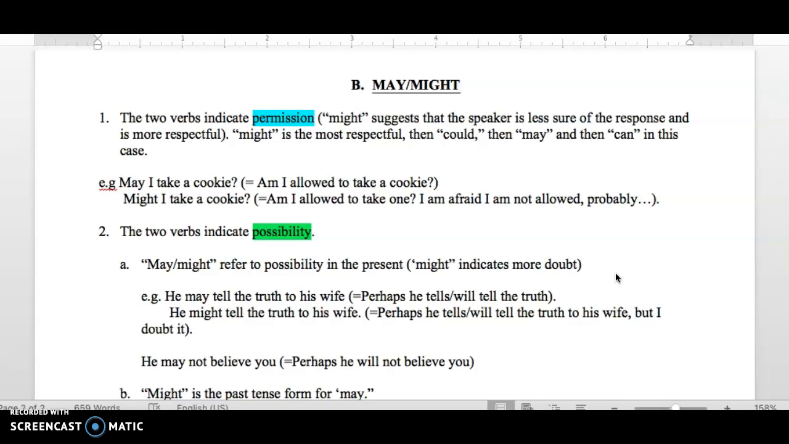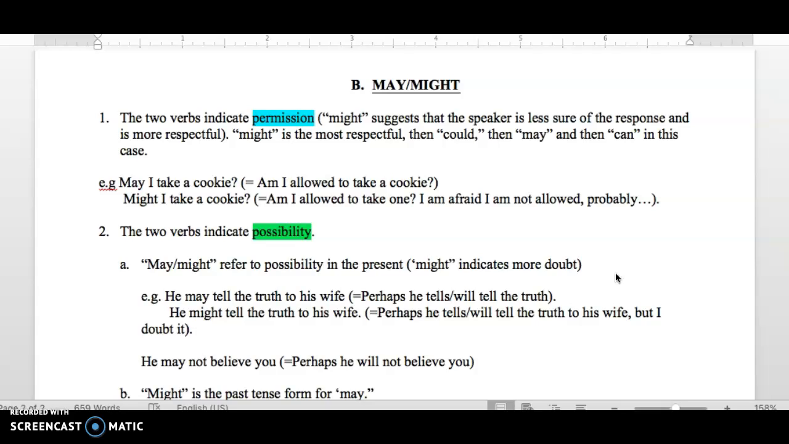So, may, might. 1. The two verbs indicate permission. This is their main meaning. Might suggests that the speaker is less sure of the response and is more respectful. Might is the most respectful, then could, then may, and then can in this case. As you remember, can and could also indicate permission.